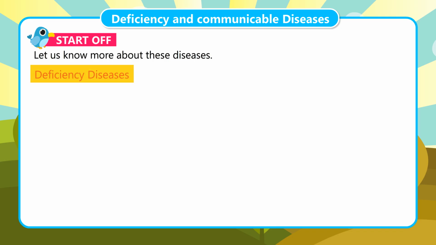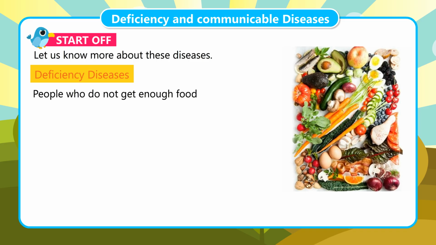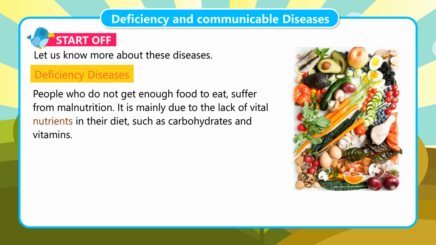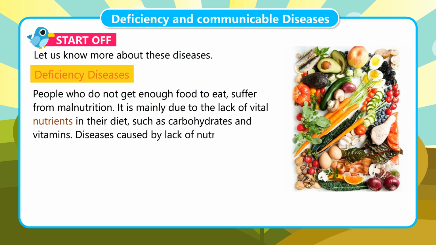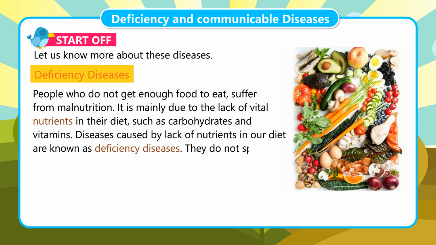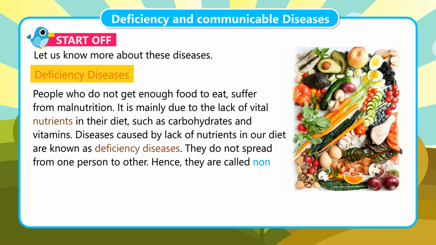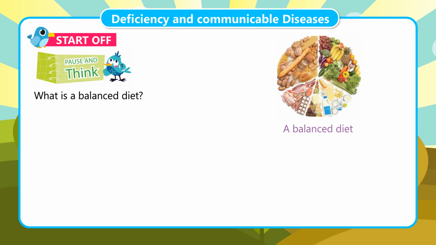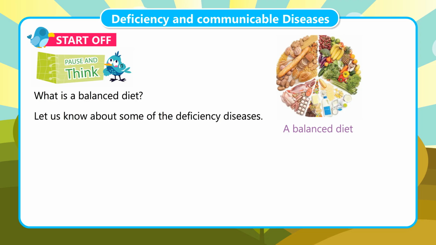Deficiency diseases. People who do not get enough food to eat suffer from malnutrition. It is mainly due to the lack of vital nutrients in their diet, such as carbohydrates and vitamins. Diseases caused by lack of nutrients in our diet are known as deficiency diseases. They do not spread from one person to another. Hence, they are called non-communicable diseases. Pause and think. What is a balanced diet? Let us know about some of the deficiency diseases.